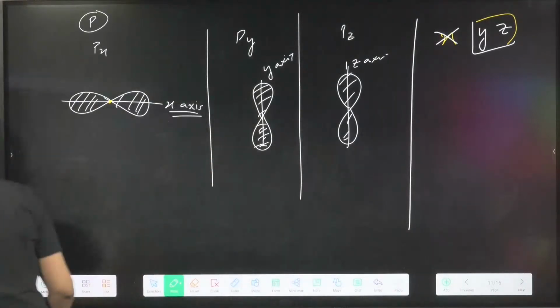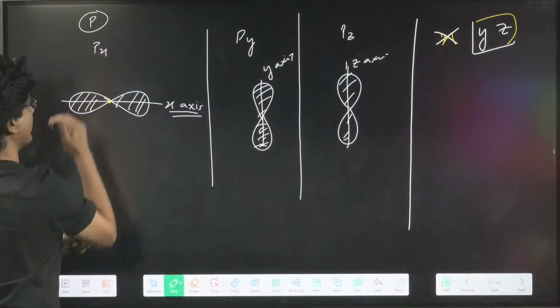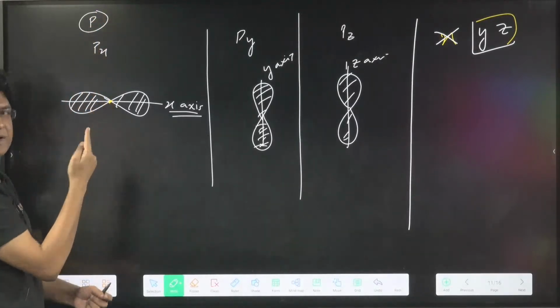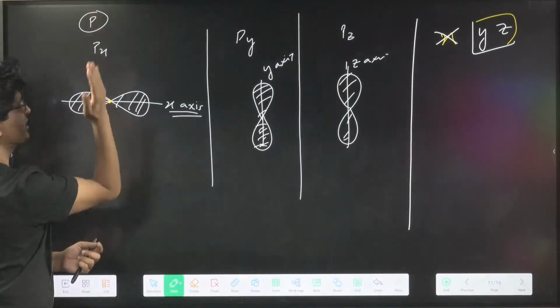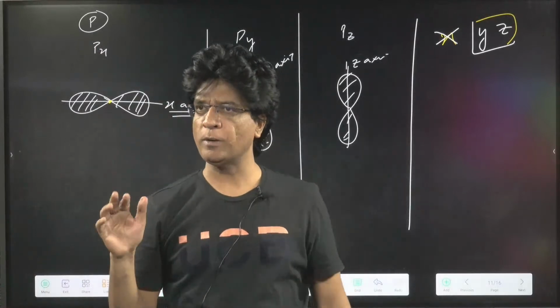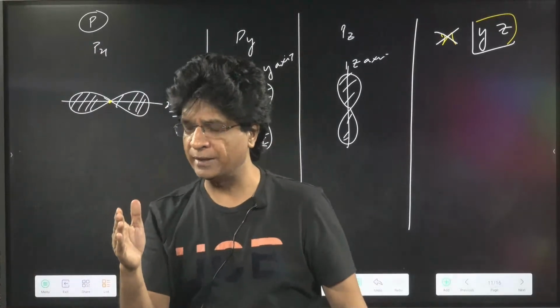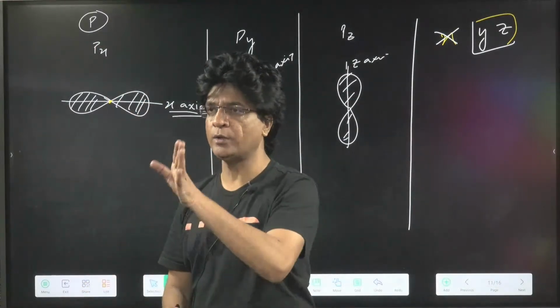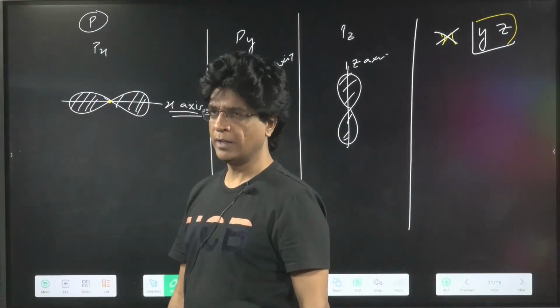I can cut a plane this way, through y and z. So what is a nodal plane? A 2D plane which can pass through the nucleus in such a way that it will not cut the electron. Is that clear or not?